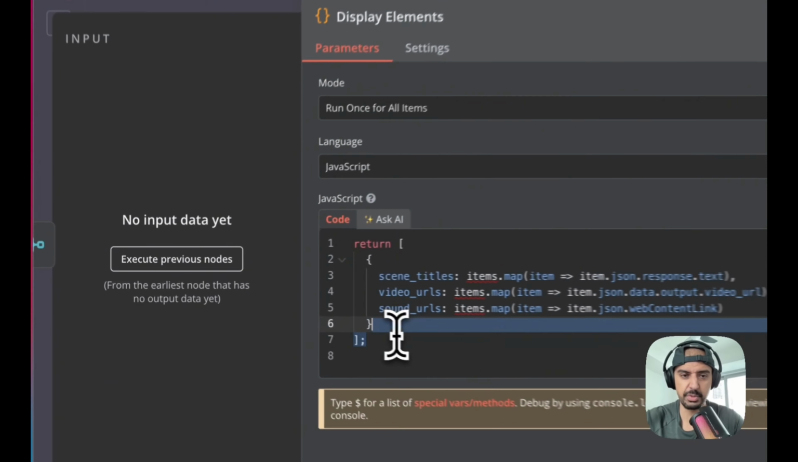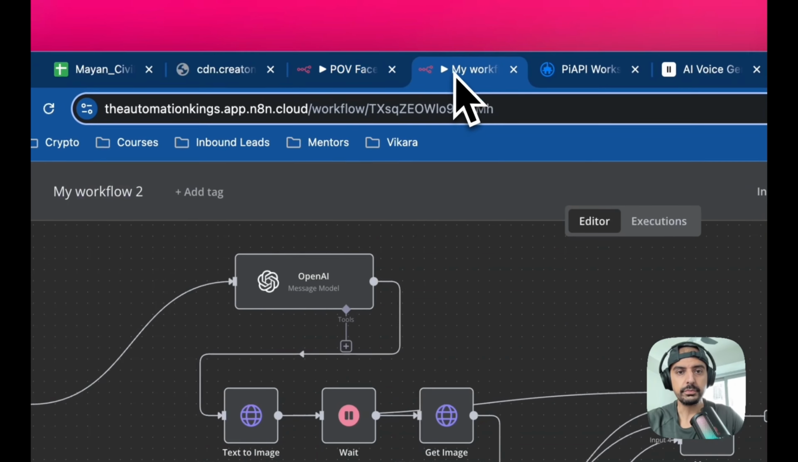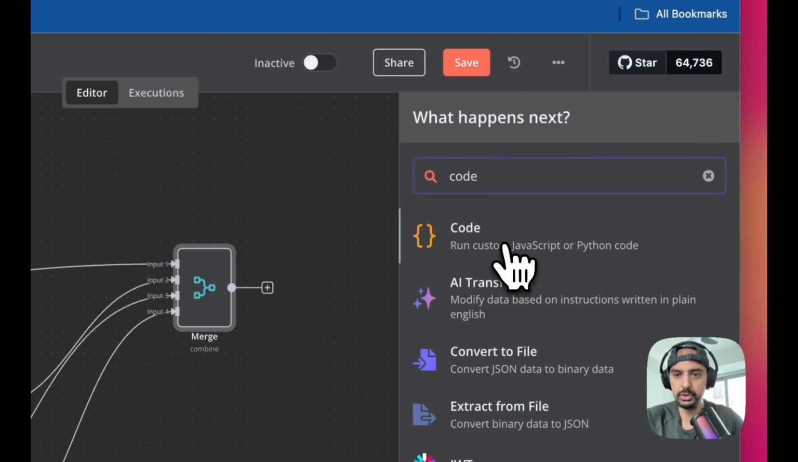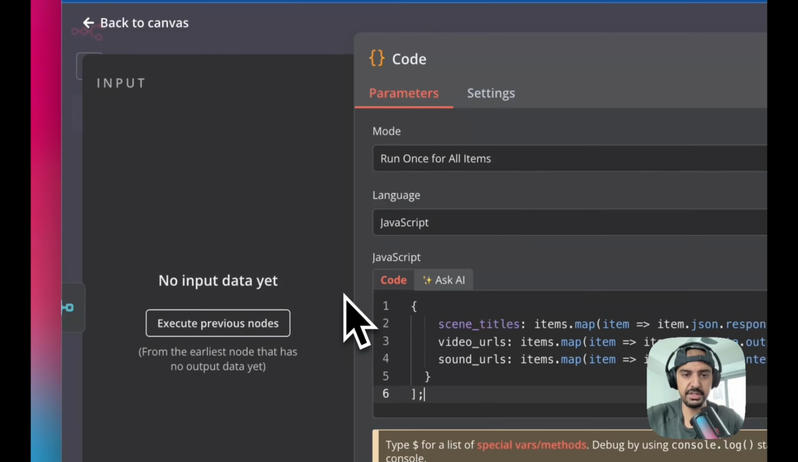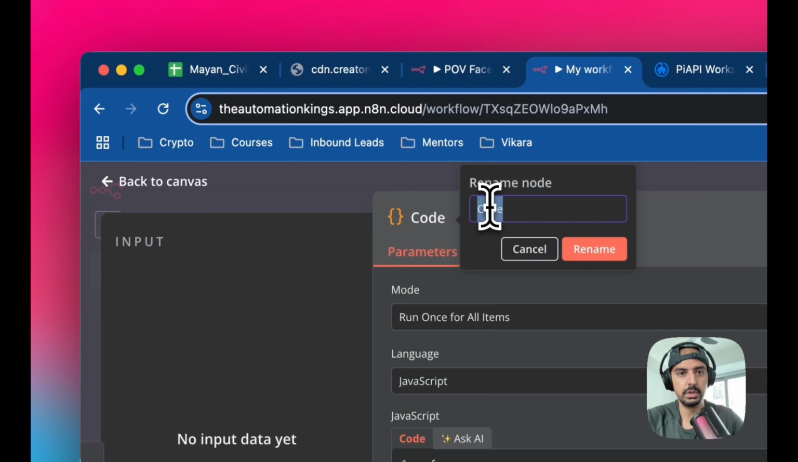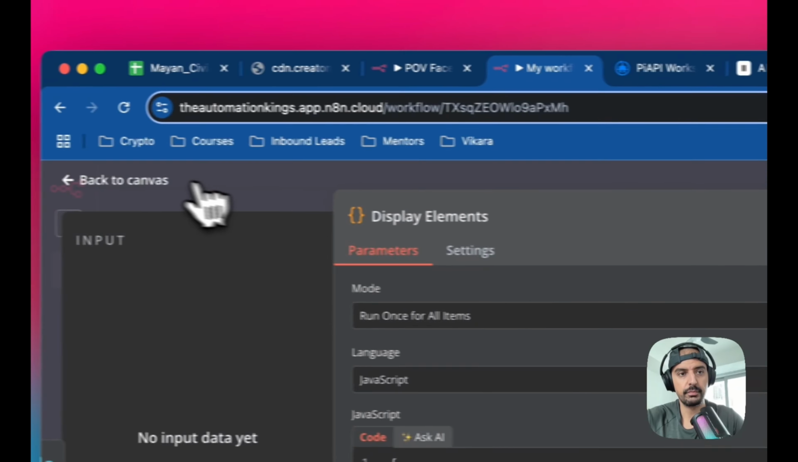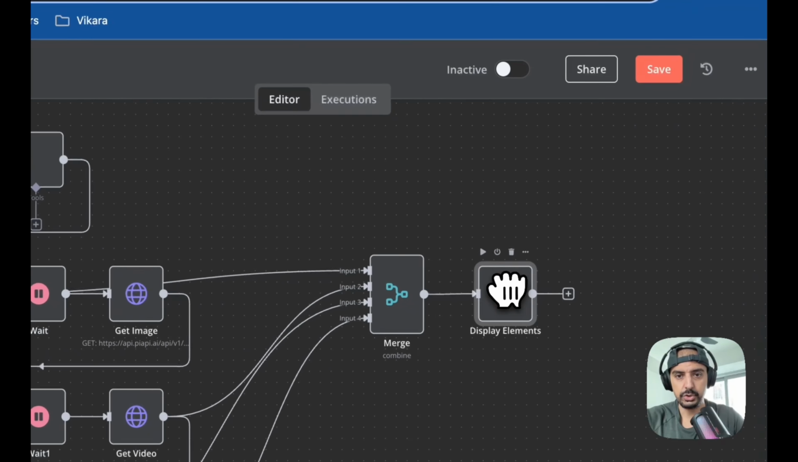This one's a pretty straightforward node. You just want to copy this text and then head over here to the build. We're going to find the code node. It's just run JavaScript, quite straightforward. Remove this, paste the code, and you can rename it to display elements. Let's just do that quickly. Rename it. Obviously test the step, and you're good to go.